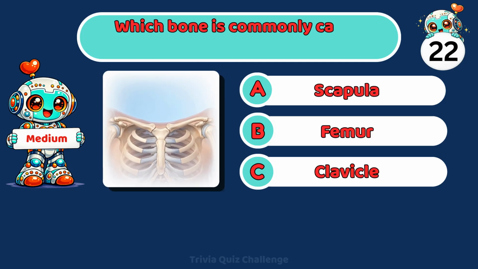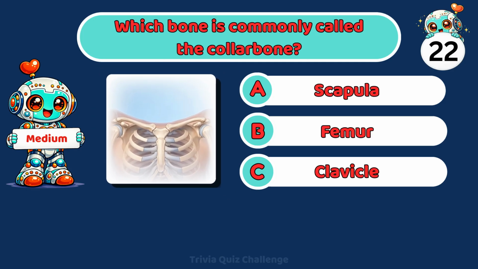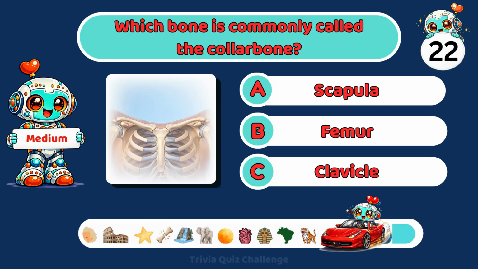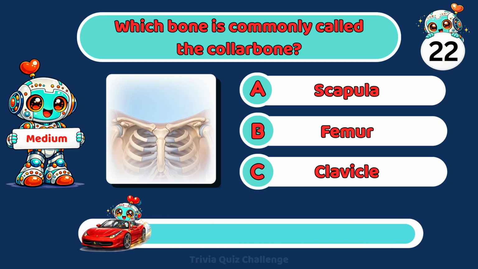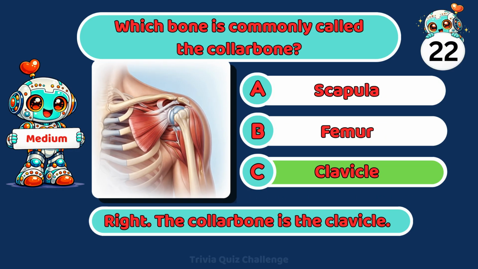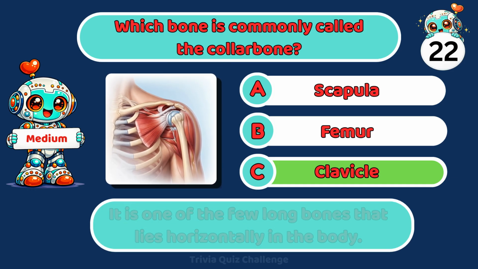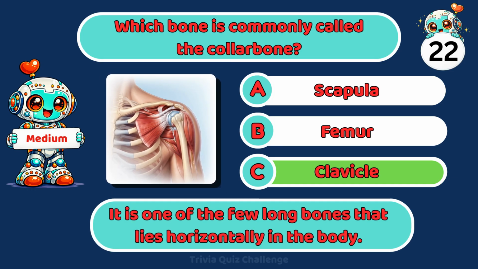Which bone is commonly called the collarbone? A. Scapula. B. Femur. C. Clavicle. Right. The collarbone is the clavicle. It is one of the few long bones that lies horizontally in the body.